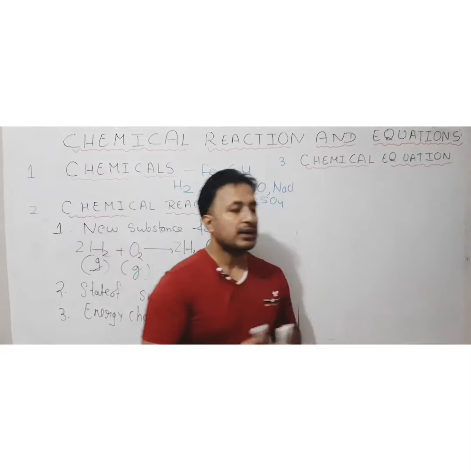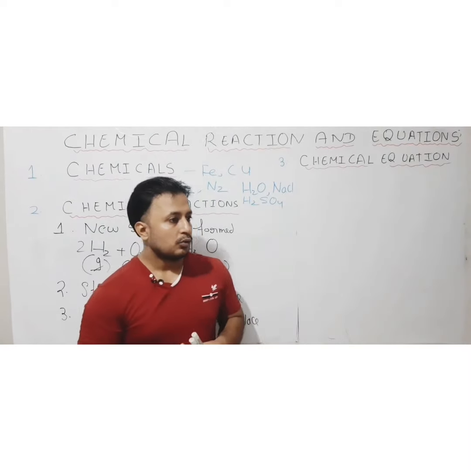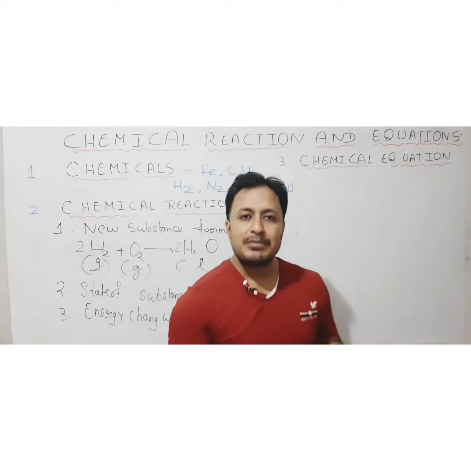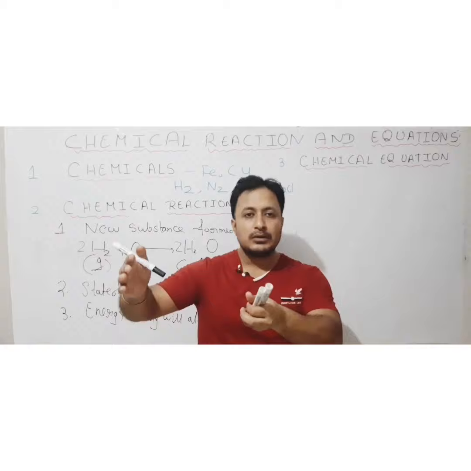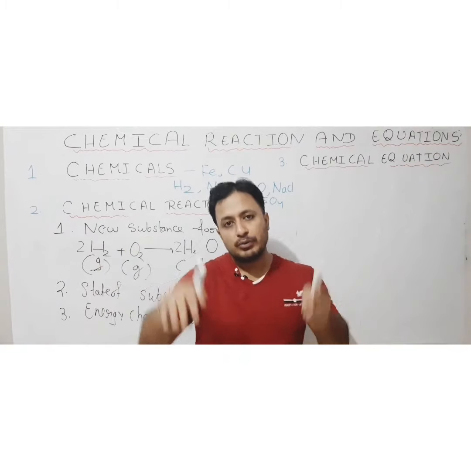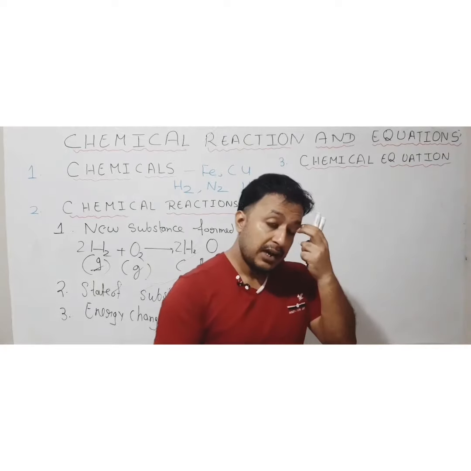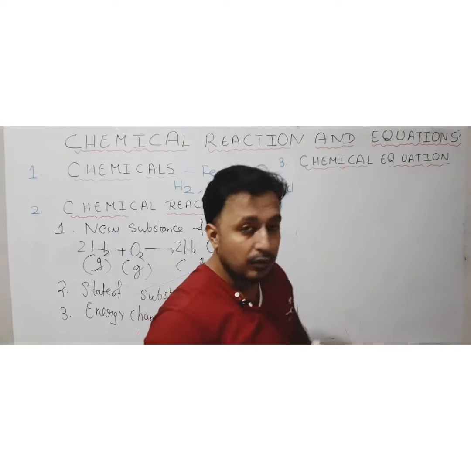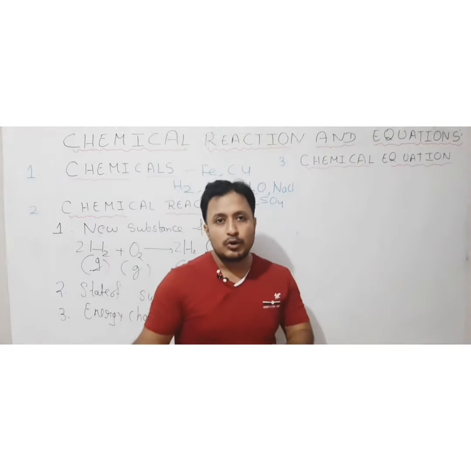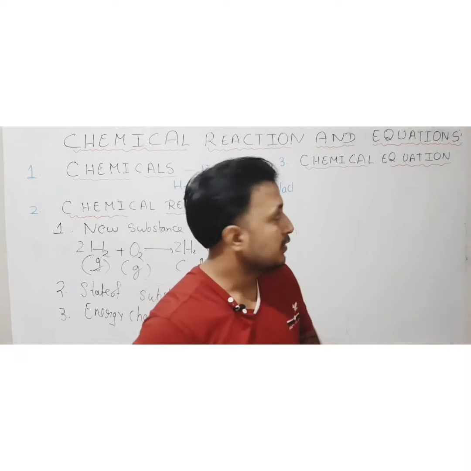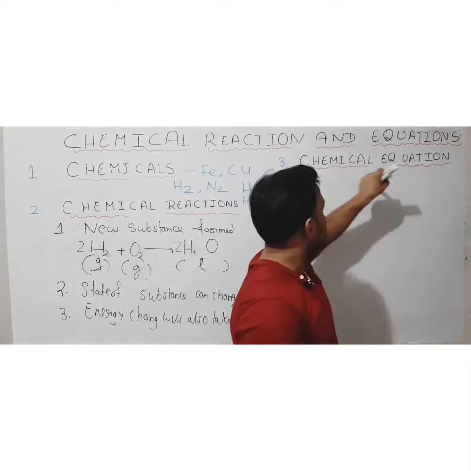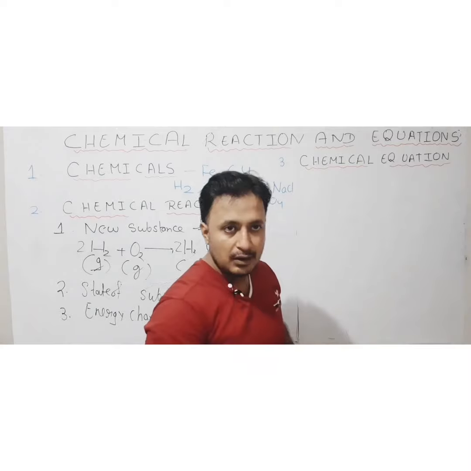For representing any chemical reaction, using those substances which are involved during the process or which are formed after the process, we have to represent it in a symbolic form of the element or molecule participating in the reaction, and that is known as a chemical equation, okay.